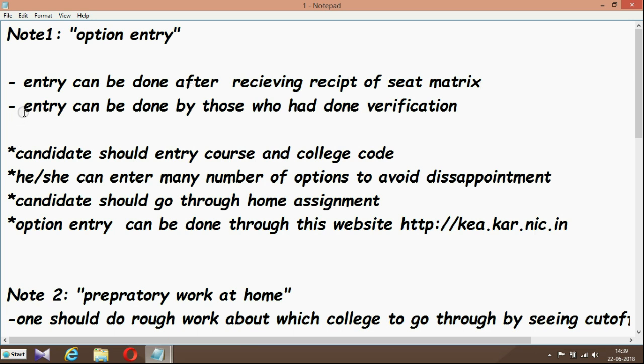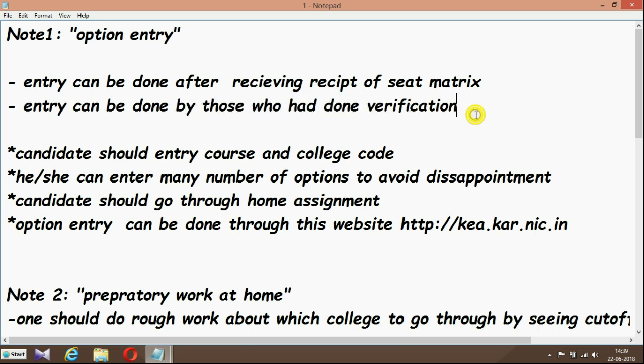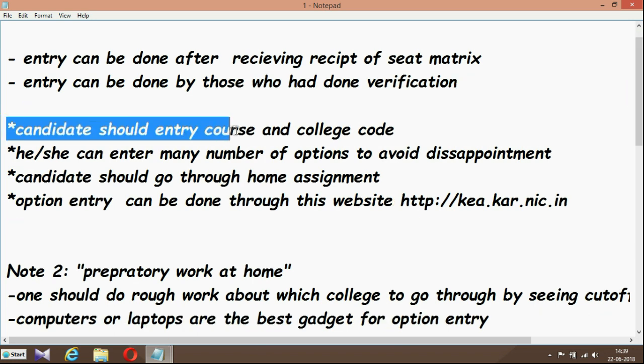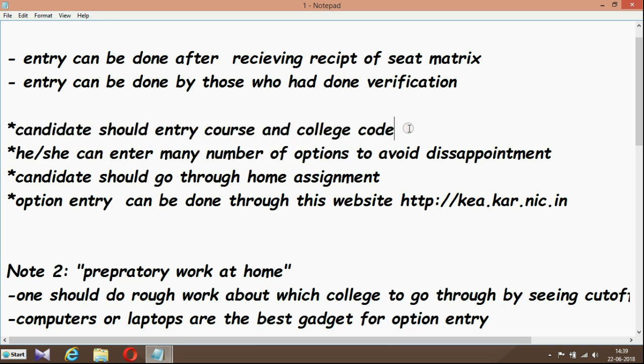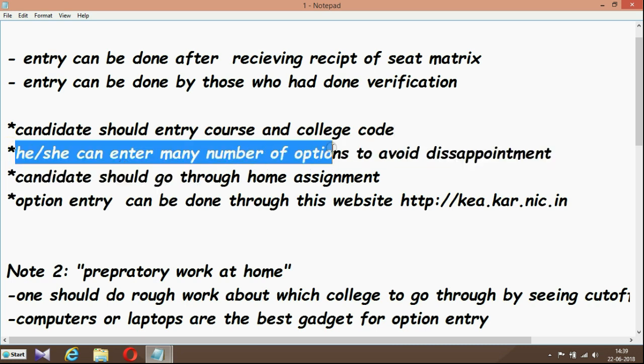And entry can be done by those who have done verification. Those who have finished their verification and got the secret code are the only ones eligible for option entry. The second point is that candidates should enter course and college code. Course and college code is a must for option entry. The third point is that he or she can enter as many options as they want to avoid disappointment.